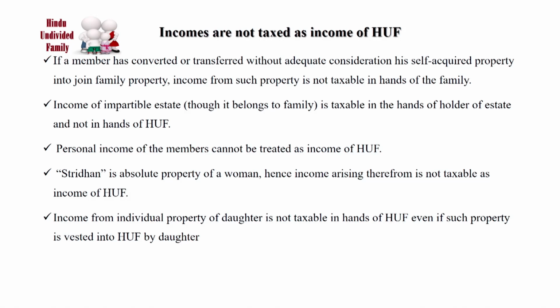Second thing is income from impartible estate, though it belongs to the family, is taxable in the hands of the holder of the estate and not in the hands of the HUF. Next one is that personal income of the members cannot be treated as income of the Hindu undivided family.